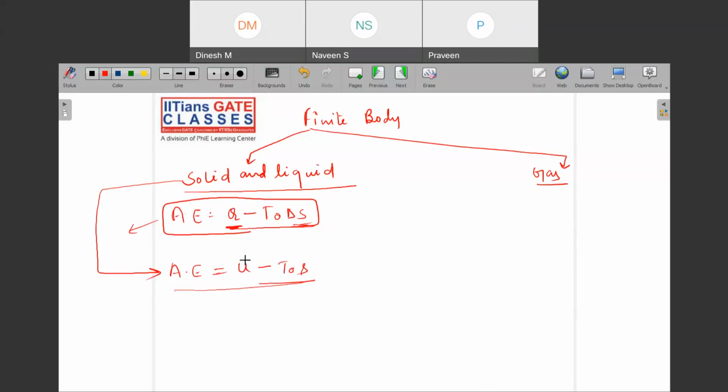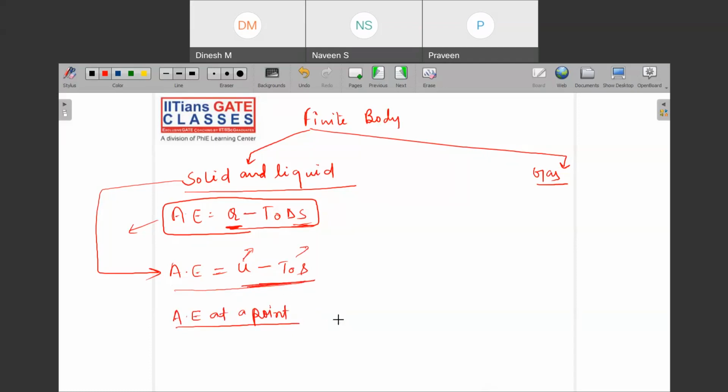Got the idea? This is the maximum energy you can have, and this is the unavailable energy associated with it. So what is the available energy at a point? Because you need to subtract the atmosphere's share also. When you reach the dead state, meaning the atmospheric state, what will be the energy associated with you?